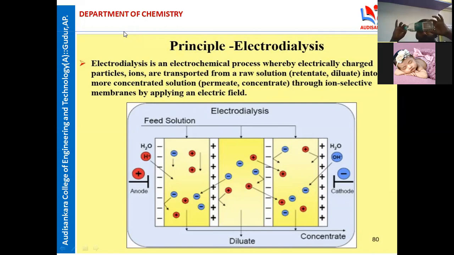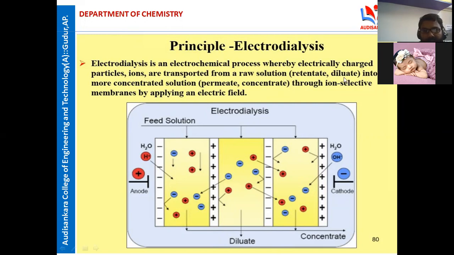Electrochemical process, I agree with you. Here some charged particles are there. What are the charged particles? Na+, Cl−, K+, OH−, H+, Cl−. So many ions are there, so many charged particles. Chemical energy is converted into electrical energy. HCl is a strong electrolyte, and using HCl we convert power. These are known as charged particles.